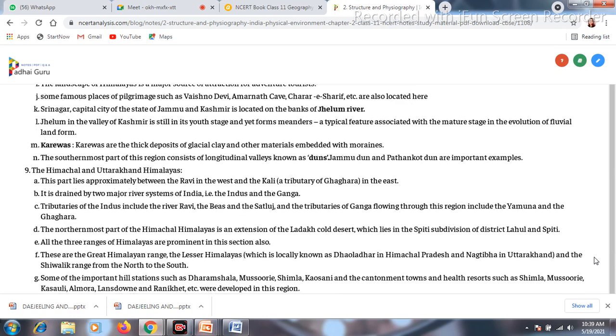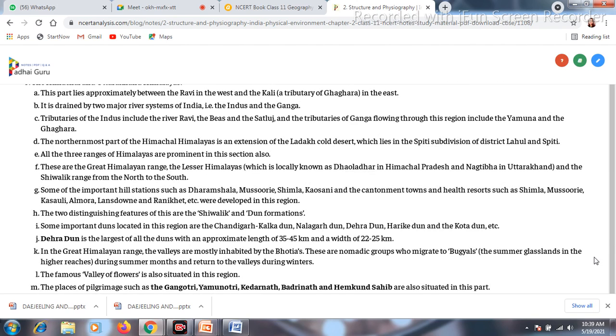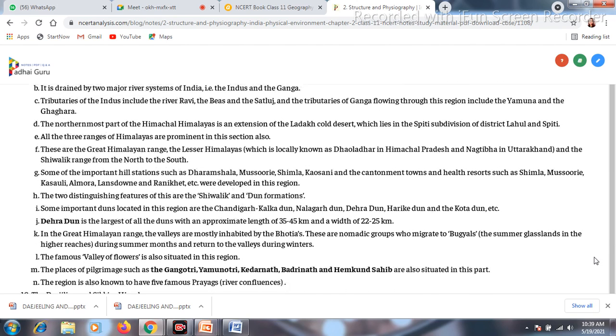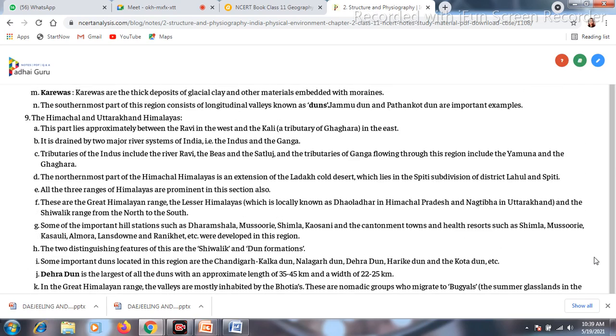Now after the Kashmir Himalaya, we are having the next range, which is called the Himachal as well as the Uttarakhand Himalaya. The Himachal and Uttarakhand Himalaya is the next part of the Kashmir Himalaya. On the right hand side of Kashmir, we are having Himachal Pradesh and Uttarakhand, that's why the name of the Himalaya is Himachal and Uttarakhand Himalaya.